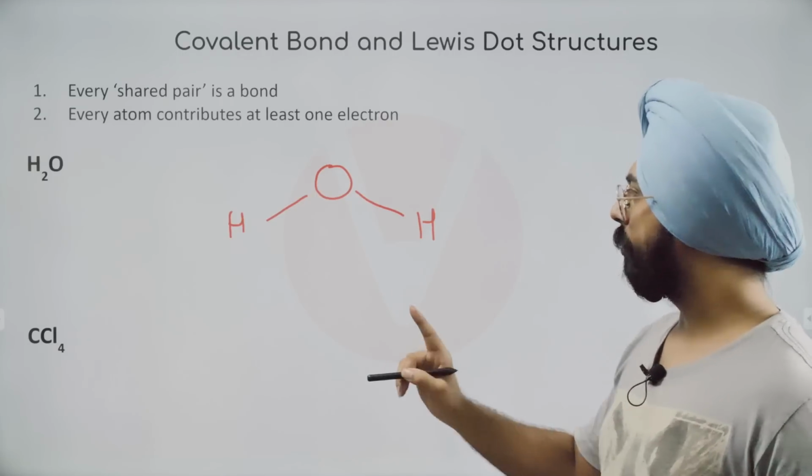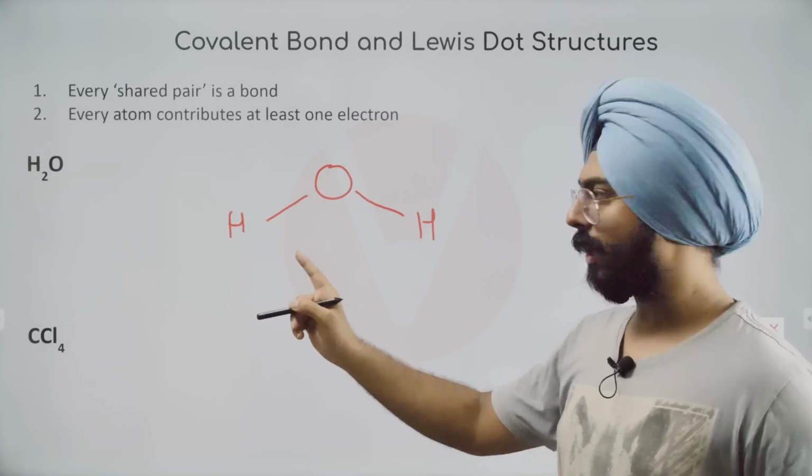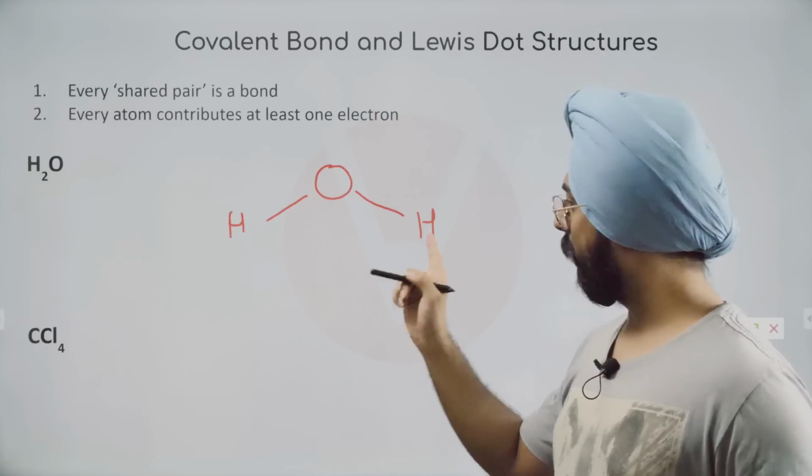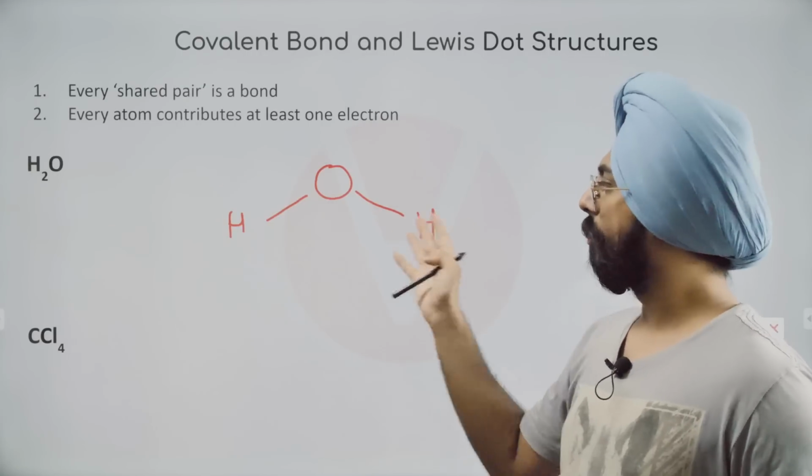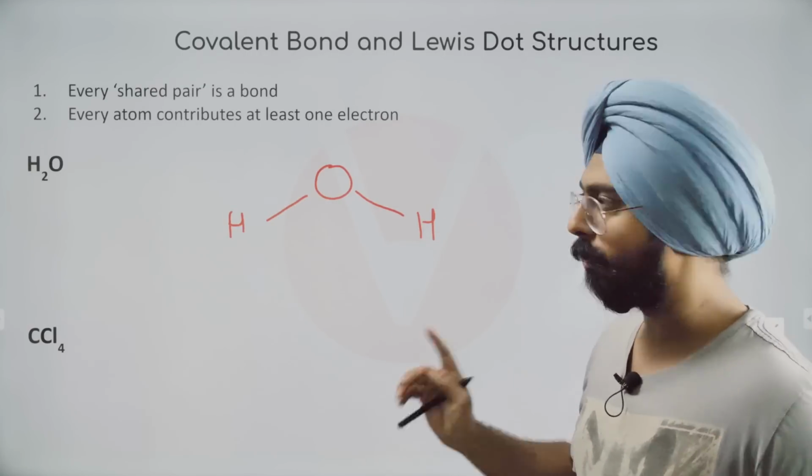Yes. So hydrogen has only one electron. It gave its electron to oxygen for bonding. Hydrogen has one electron, gave its electron. So both the hydrogens now have their duplets complete.